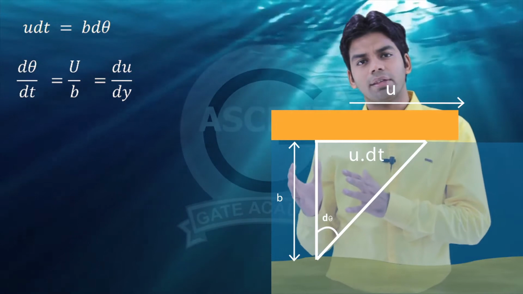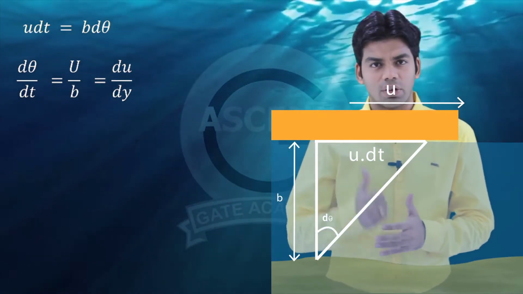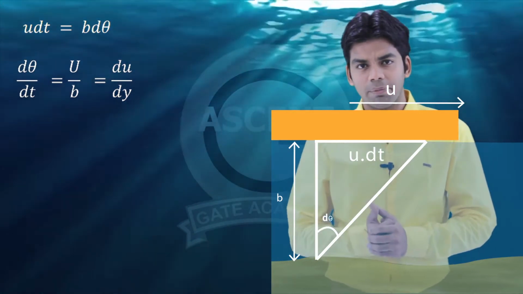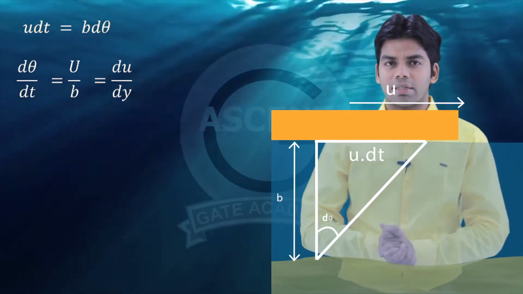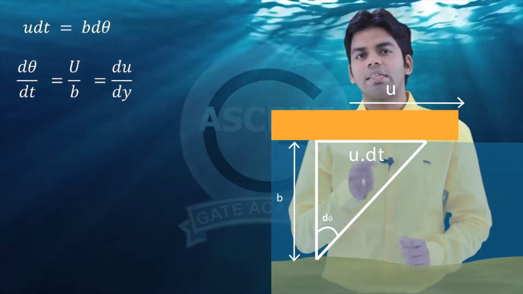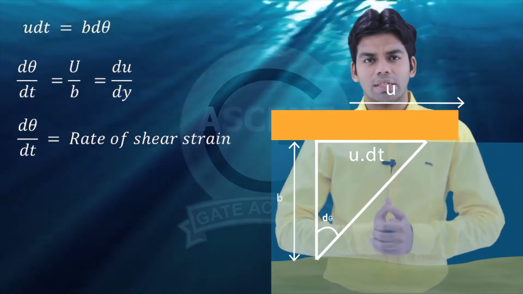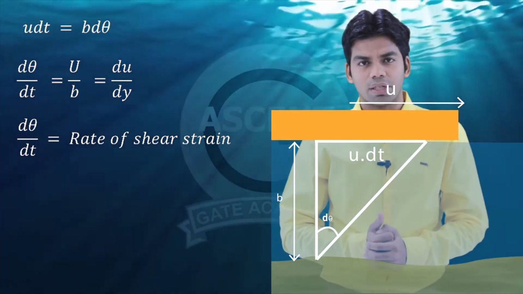And this u by b can be further written as du by dy, since u is nothing but the change in velocity from the fixed to the moving plate, and b is the distance between the two. So this d theta by dt can be written as du by dy, and this d theta by dt is nothing but rate of shear strain.